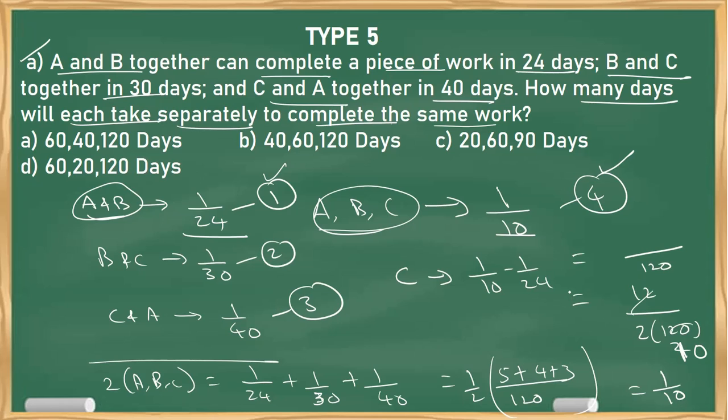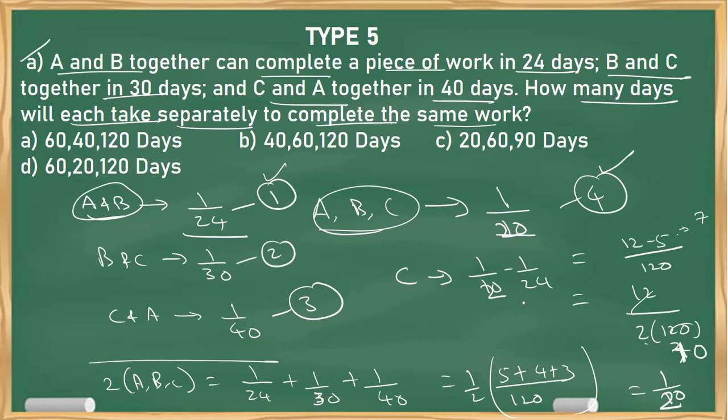LCM is 120, 12 minus 5. Sorry, it's not 10, it's 1 by 20. 2 is there, right? So there's a mistake. This 10 is correct, so 2 into 10 is 20 days. So 1 by 20 minus 1 by 24.